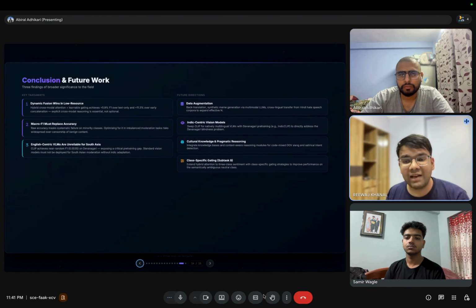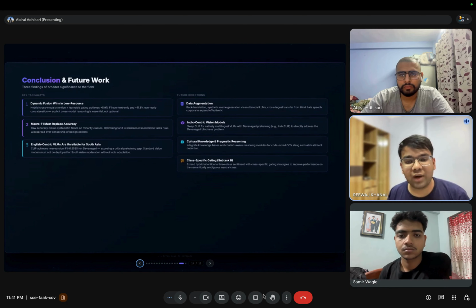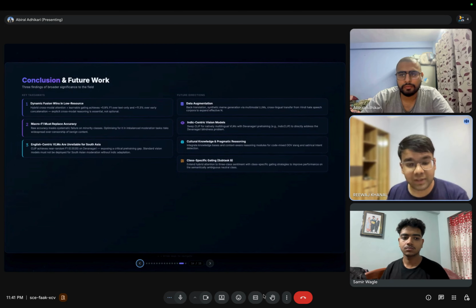So on slide 14, we have our conclusion and future work. To conclude, dynamic fusion is essential for low resource multimodal tasks. Macro F1 must replace accuracy to prevent censorship, and English centric vision models need serious Indic adaptation. Future work will focus on synthetic data generation and integrating localized cultural knowledge bases.